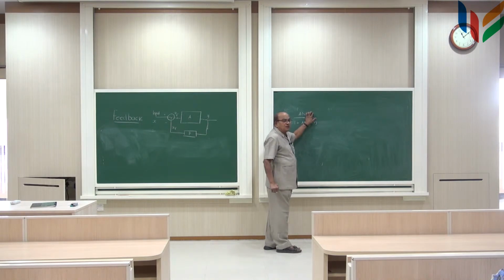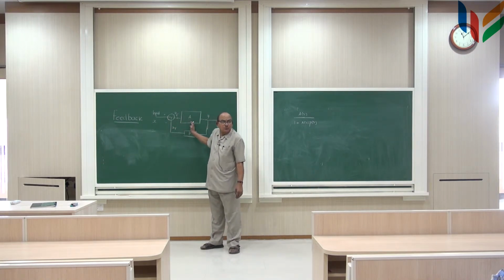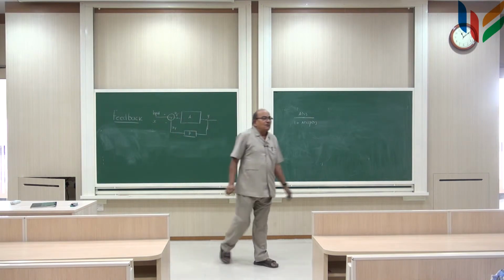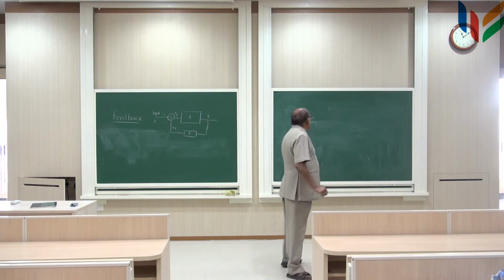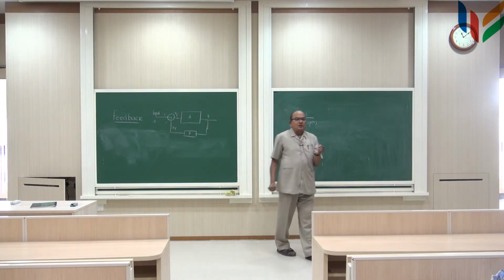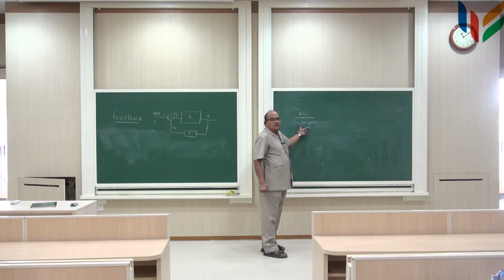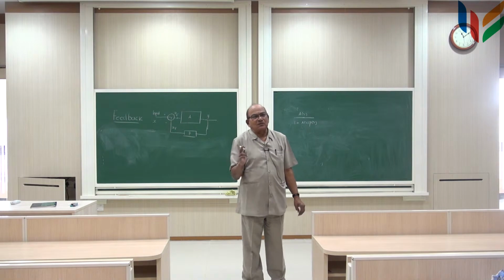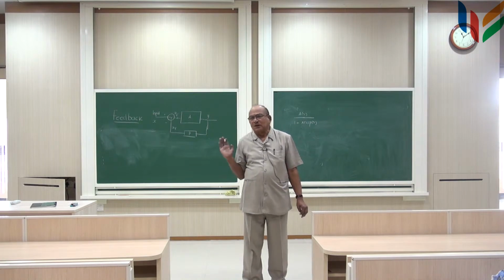Then the gain becomes infinity. Gain becoming infinity means you require no input to have an output, which means the output is coming directly from the network itself, which means the network is oscillating at some frequency omega, where this becomes equal to 0. So, is there any omega, real omega, at which this becomes equal to 0? If there is an omega, then this network with feedback will oscillate at that frequency. If it does not have any such omega, then the network is stable, right?